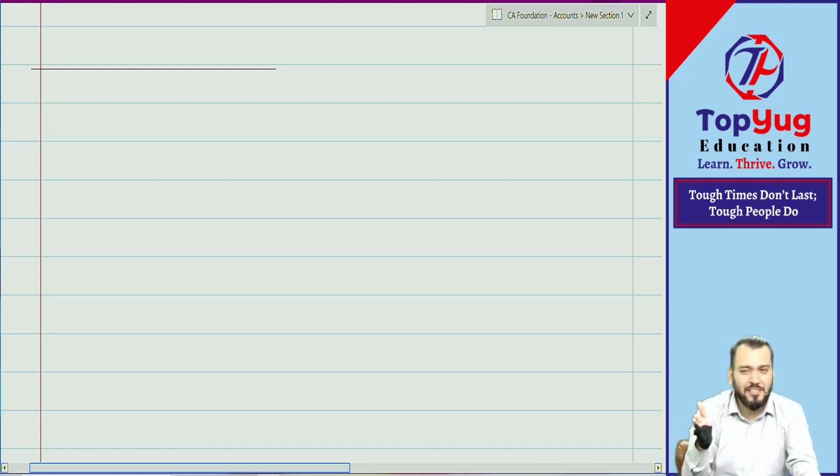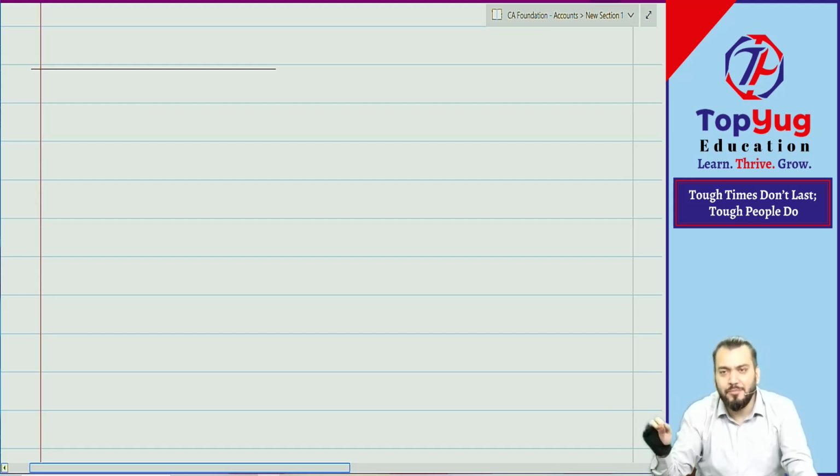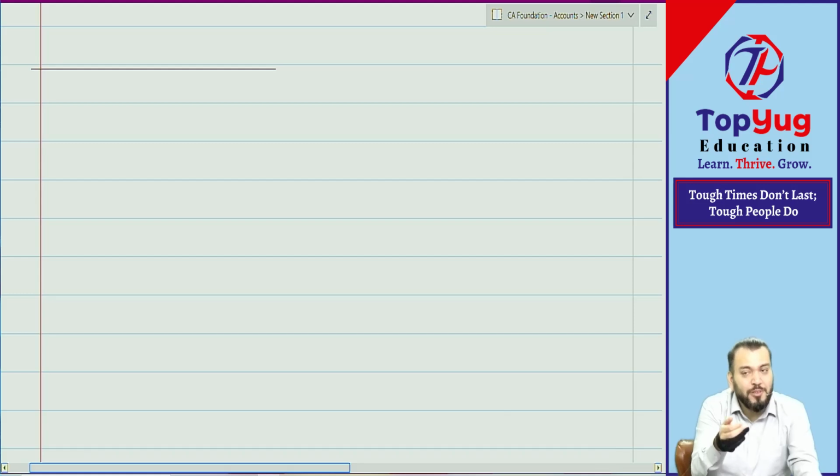Correct. But you should say it in this way: income should be recorded when it is earned. The word is earned, whether received or not received, means whether received or receivable. Similarly, expense will be recorded when it is incurred, whether paid or not paid. So when I am saying earned, it should be earned for a particular accounting period. Incurred, it should be incurred in that particular accounting period.